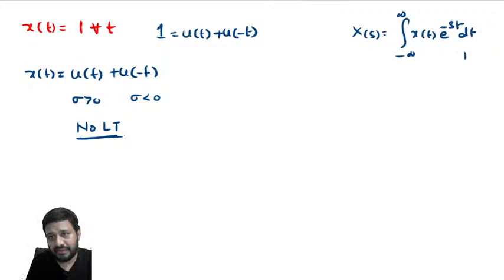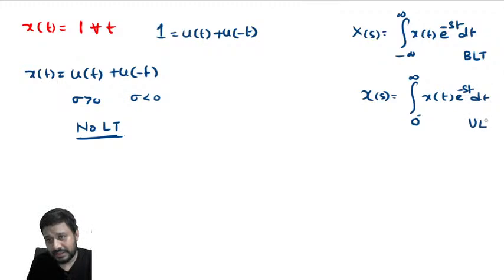This is our Laplace transform. Bilateral, now we are discussing the bilateral Laplace transform. We have one more type of Laplace transform known as the unilateral Laplace transform, from 0 minus to infinity, x of t e power minus st dt. Unilateral Laplace transform.